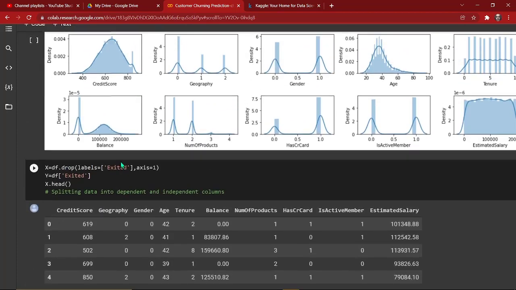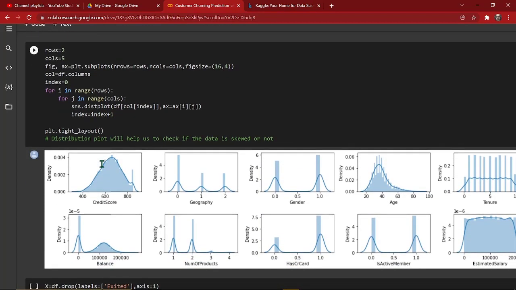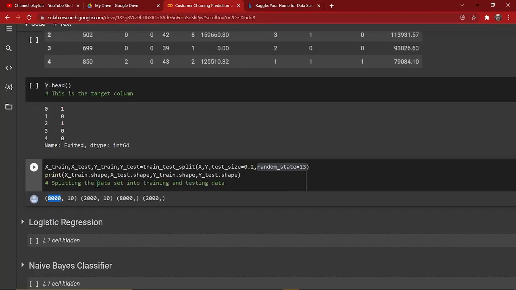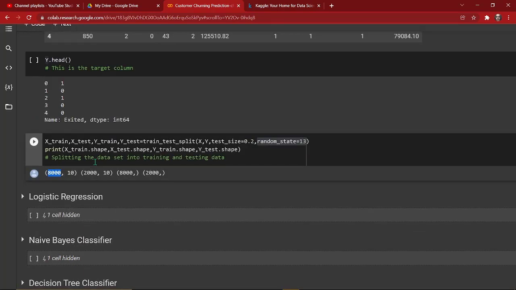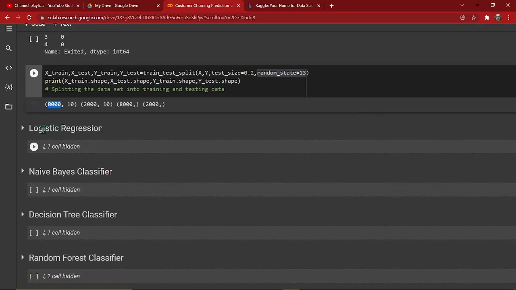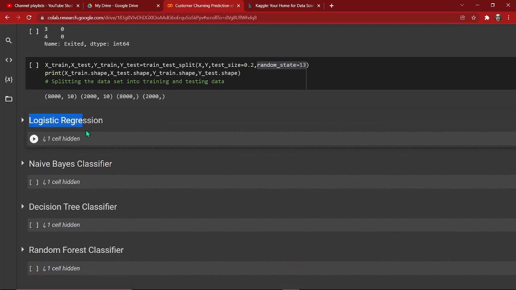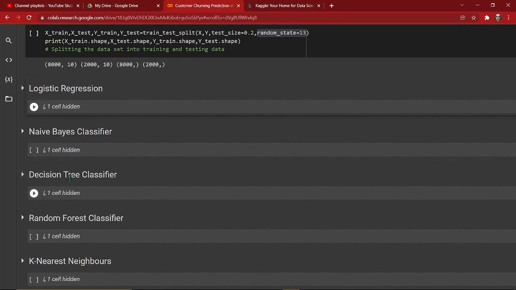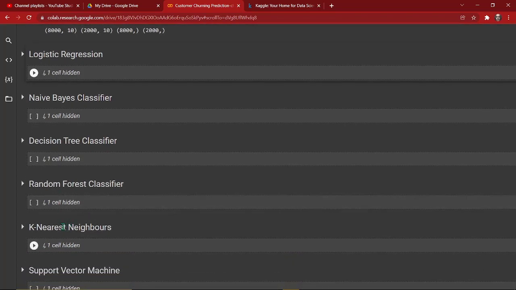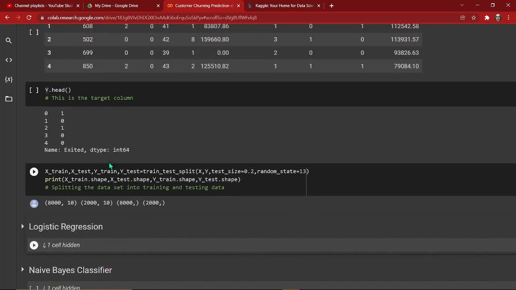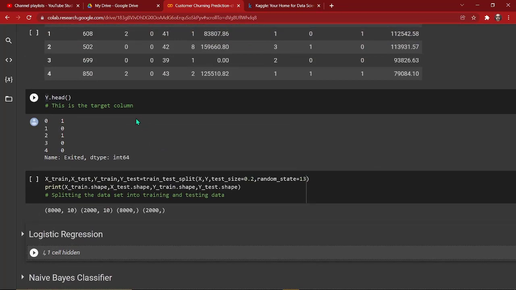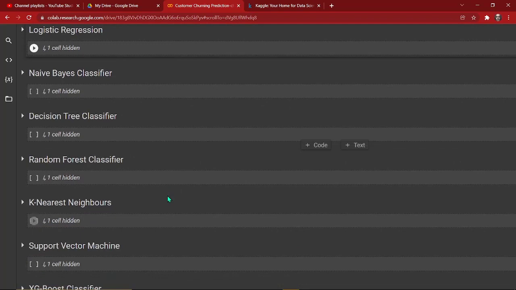And we have completed all the necessary steps we need, and now it's time to perform machine learning models on our dataset. And we'll perform logistic regression, that is a classification model though, and we'll try naive Bayes classifier, decision tree classifier, random forest classifier, etc. And then we'll check which one is performing well on our dataset. We'll evaluate our model using some evaluation metrics.